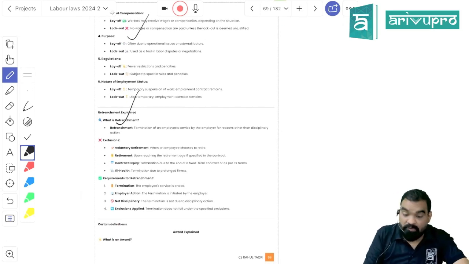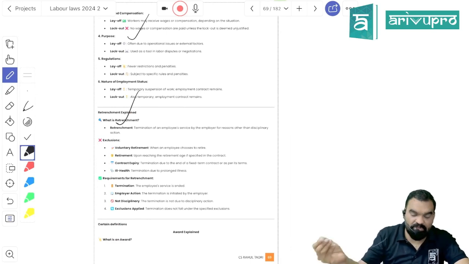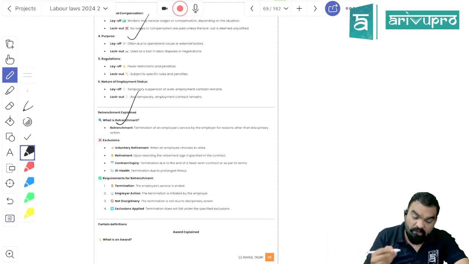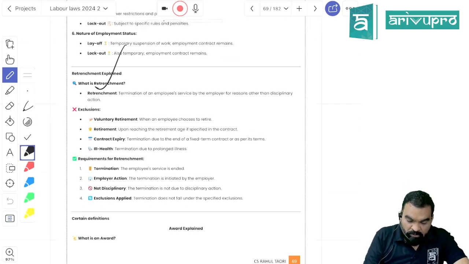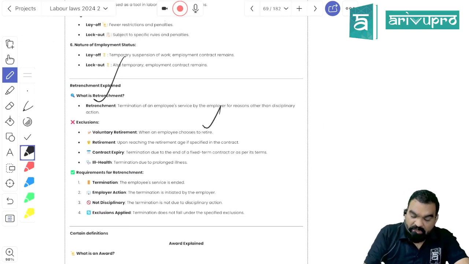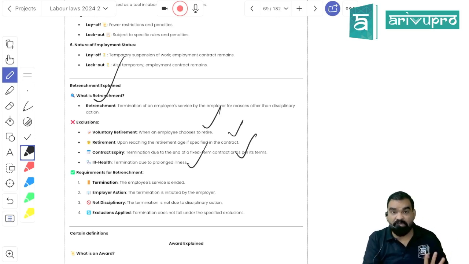Retrenchment is what? When your employment is totally terminated, that is called retrenchment, right? A proper notice and reasonable opportunity of being heard should be provided to the employee in case of retrenchment. But voluntary retirement is not a retrenchment. Retirement or superannuation is not a retrenchment. Contract expiry is not a retrenchment, and ill health is not a retrenchment. 4 things are not a retrenchment.